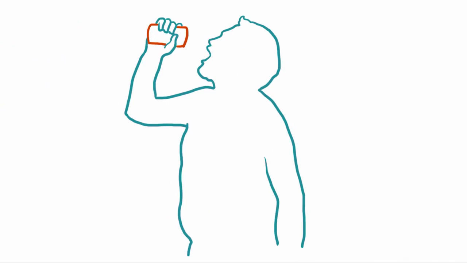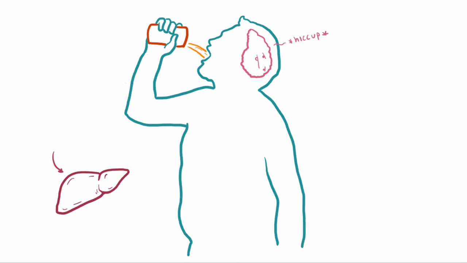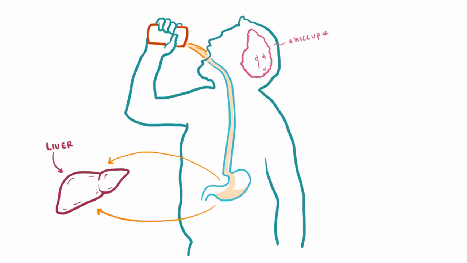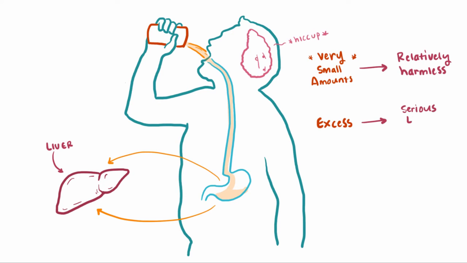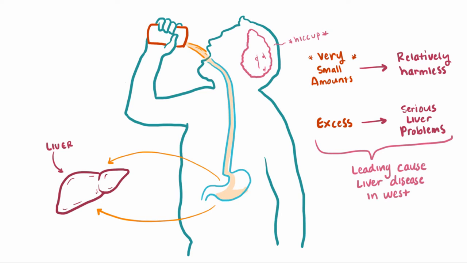All right, so when you drink alcohol, what happens? Well, okay, what happens to the alcohol? Well, that's mainly your liver's job, right? Basically, once the alcohol gets to your stomach, most of it's sent to your liver for processing. In very small amounts, alcohol is more or less harmless, but in excess, it can lead to serious liver complications and is the leading cause of liver disease in Western nations.